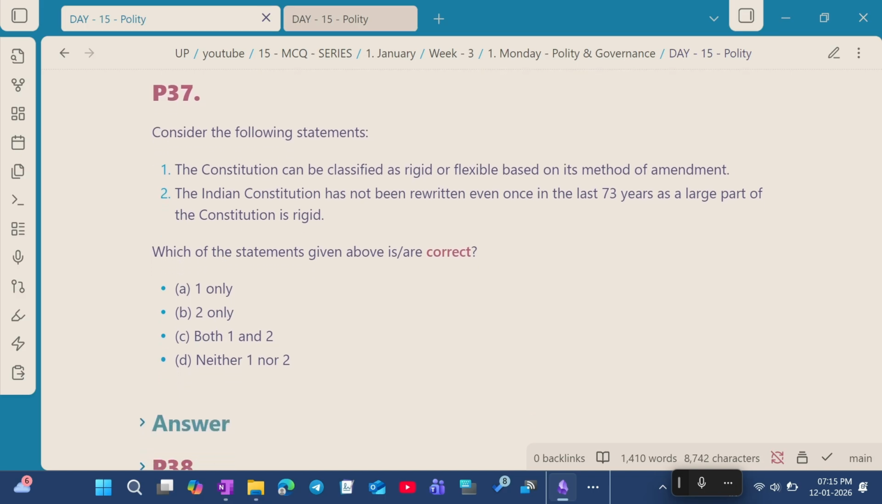Question number 37. Consider the following statements. Statement 1. The constitutions can be classified as rigid or flexible based on their method of amendment. Statement 2. The Indian Constitution has not been rewritten even once in the last 73 years, as the larger part of the Constitution is rigid. Which of the following statements are correct?